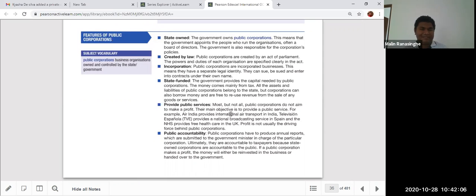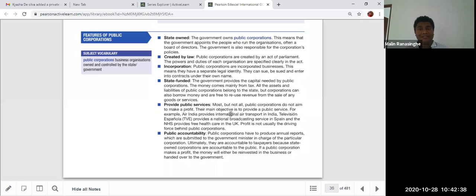If the minister dies or employee dies, nothing happens because it will continue for a long time. Doesn't matter who owns it or who actually runs it. The business will be there forever. And then state funded, there is funding from the treasury of the government, from the tax money, and also provide public services: health, education, up to universities, and also public defense, public transport service, hospitals, operations, surgeries, everything state funded.